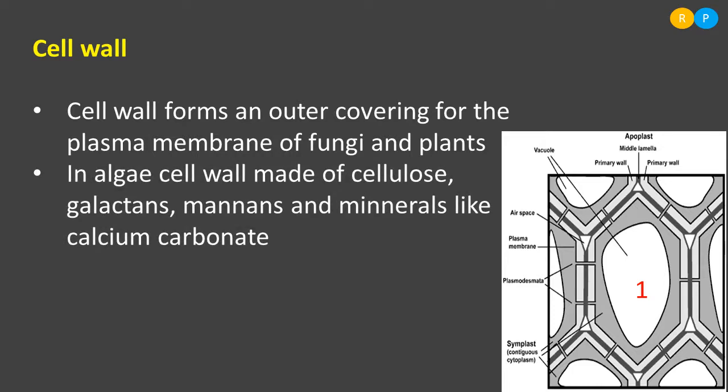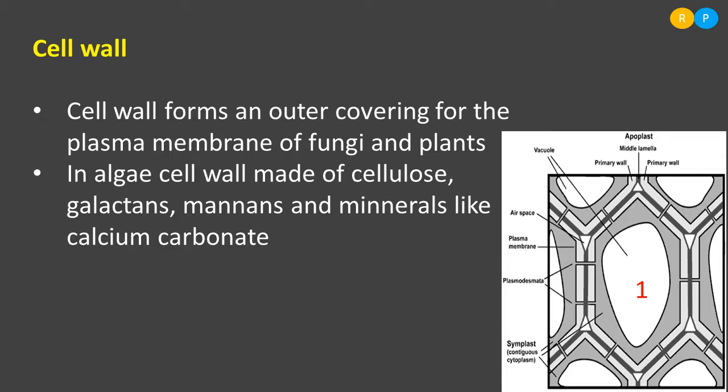Then, in algae, the cell wall is made up of cellulose. This is one component. Some also consist of galactans and mannans. So these are some of the components seen in the cell wall of algae. What are those components? Cellulose, galactans, mannans. Clear? These are some kinds of polysaccharides. And minerals are also present in the cell wall. One of the minerals seen in the cell wall is calcium carbonate. So calcium carbonate is a very essential component seen in the cell wall of algae.